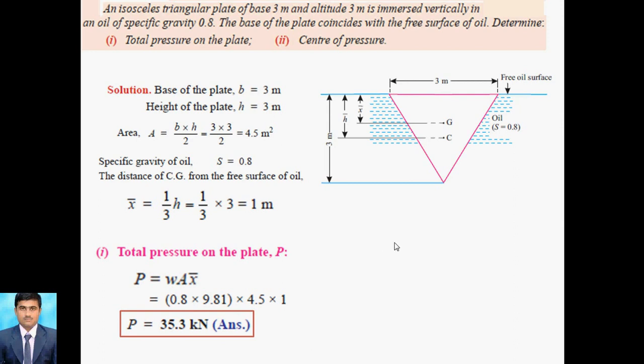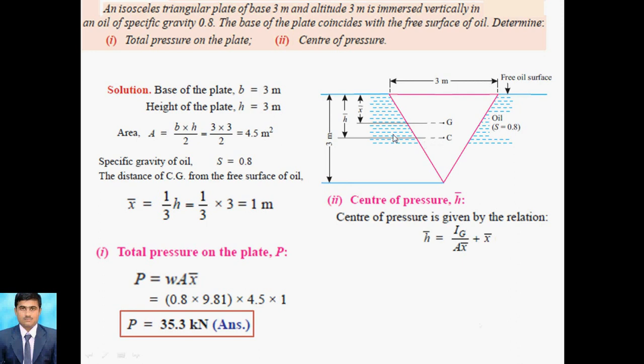Now we go for calculating the center of pressure. As you know, the relation for h bar is equal to Ig upon A x bar plus x bar. So h bar is the center of pressure. Here the center of gravity and center of pressure are different points, right? So h bar is equal to Ig divided by A x bar plus x bar. How to calculate Ig for the plate?